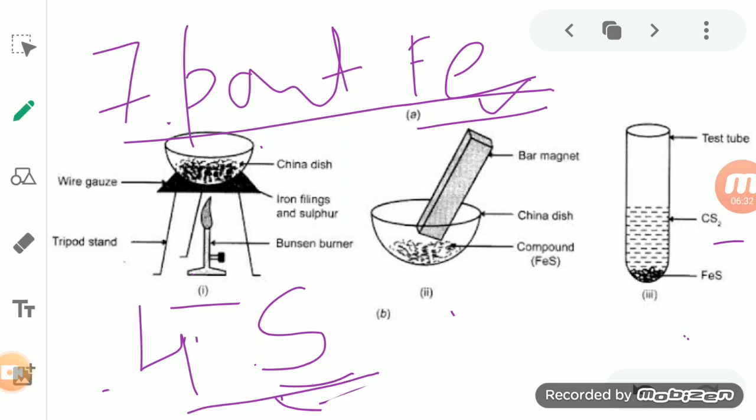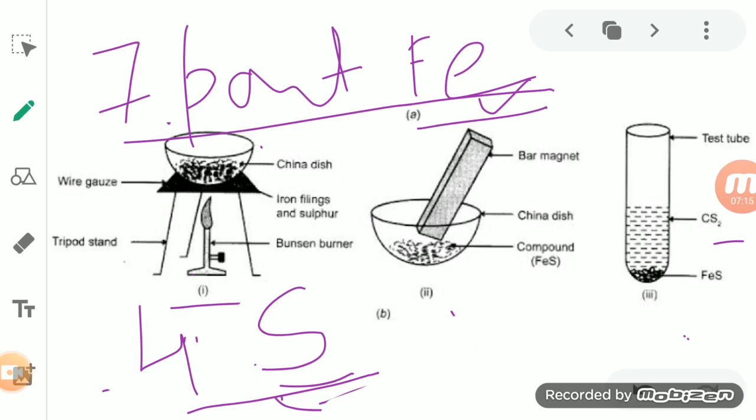So we come to the conclusion of the 5th point also, that is, the composition of the compound, the components by which a compound is formed, is fixed. The constituents present in the compound are in a fixed proportion by mass, and that's why these compounds have a fixed formula also. They combine with each other in a fixed proportion by mass. That's why they have a definite formula.